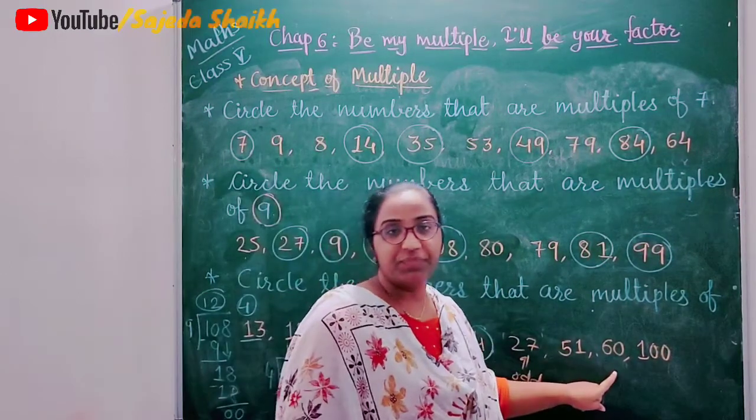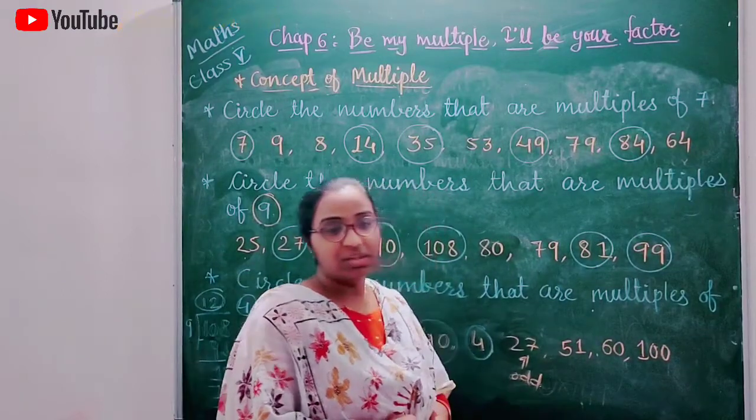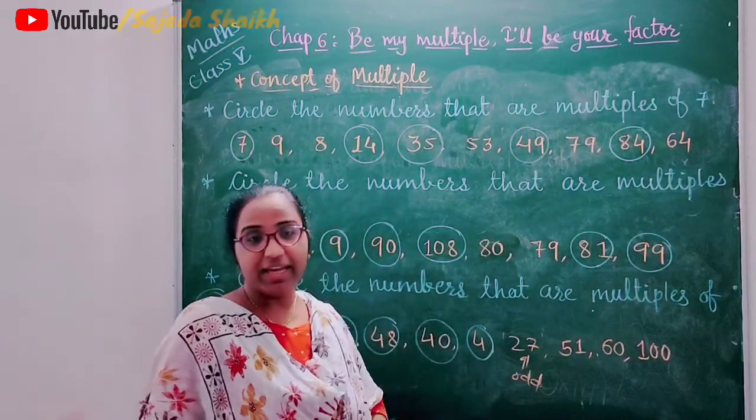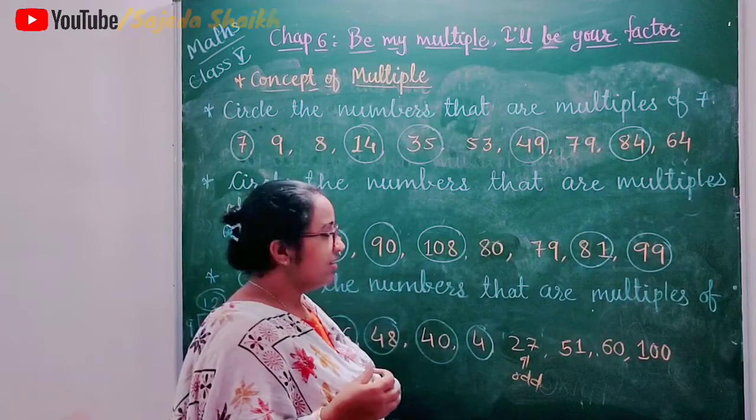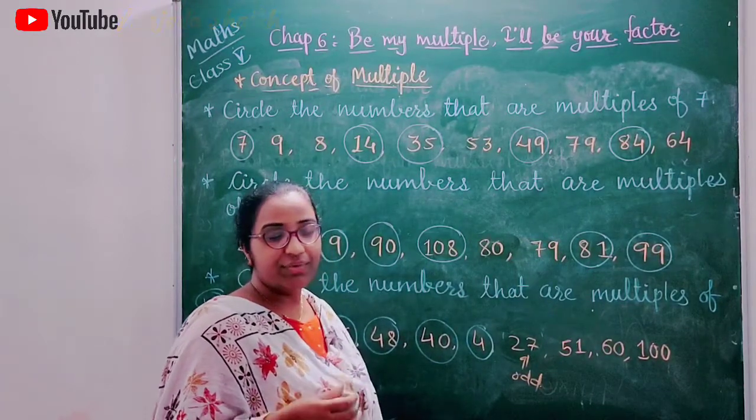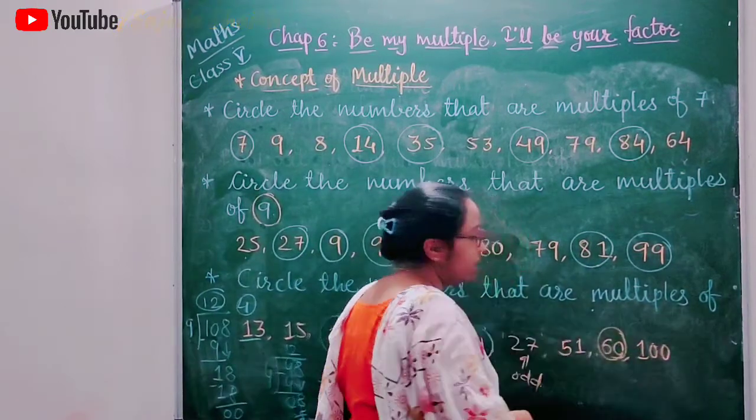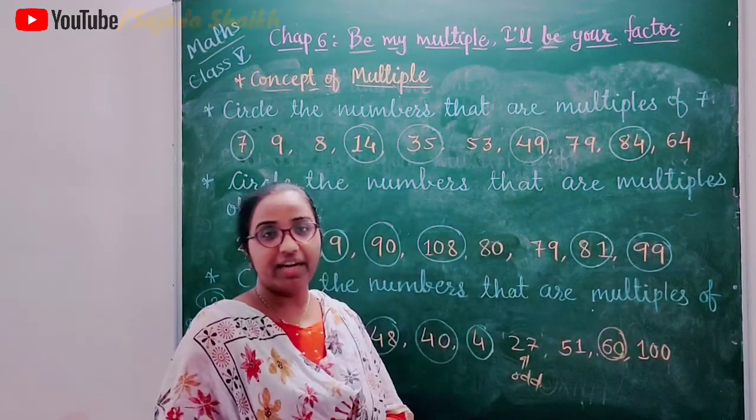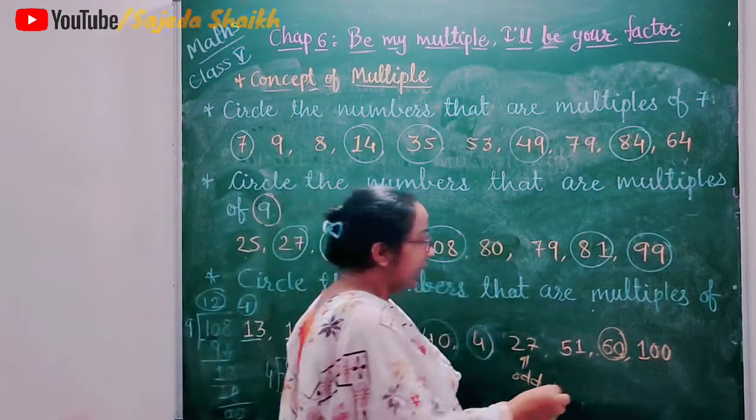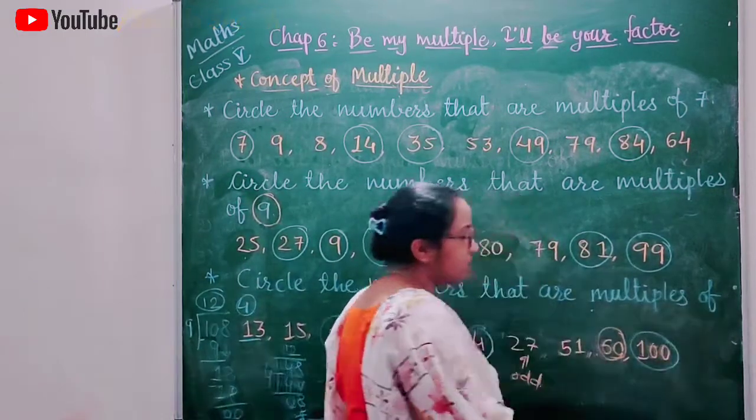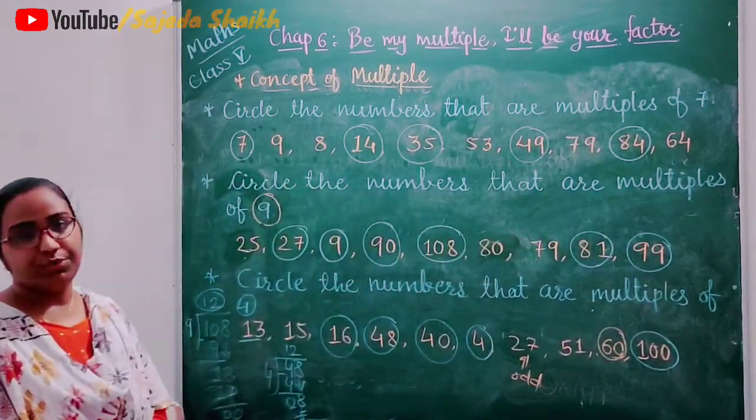Now 60. Okay, we know the table. 60 will come in which table? 15 4s are 60. So 60 will be a multiple of 4. And the last one is 100. We know the quarter part. 25 4s are 100. So it also will be a multiple of 4.